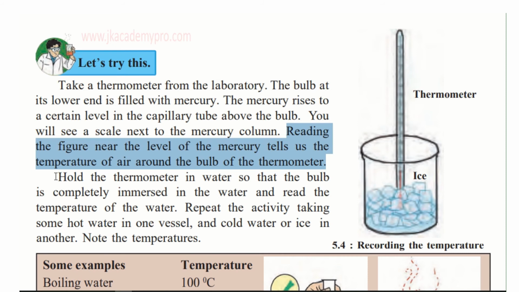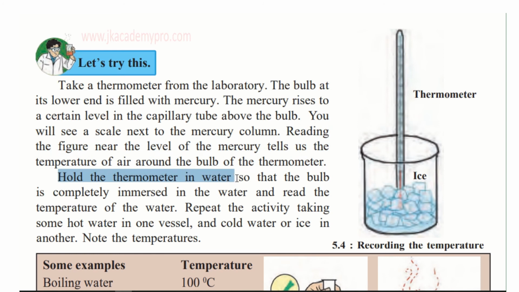Now try to do this. Now hold the thermometer in water so that the bulb is completely immersed in water. That is, it is totally dipped. Immersed means totally dipped, the bulb. Okay, just look at this picture that is given alongside. So it is totally dipped. Now take plain water first, and read the temperature. Note it down in your notebook.